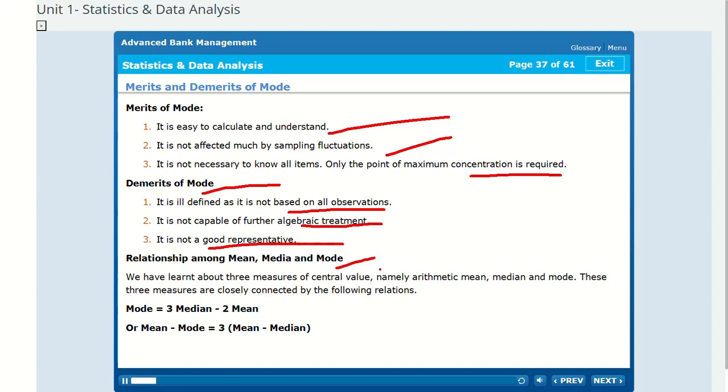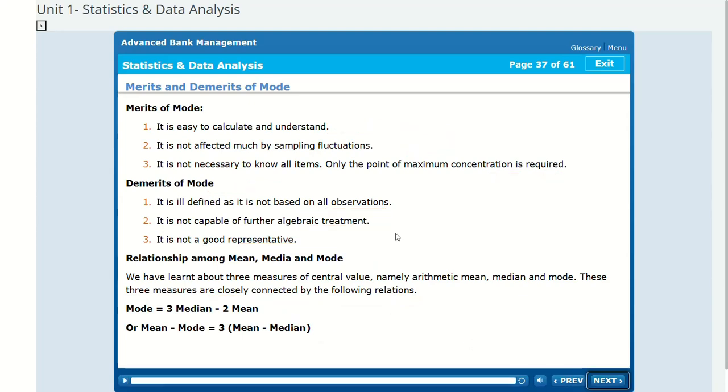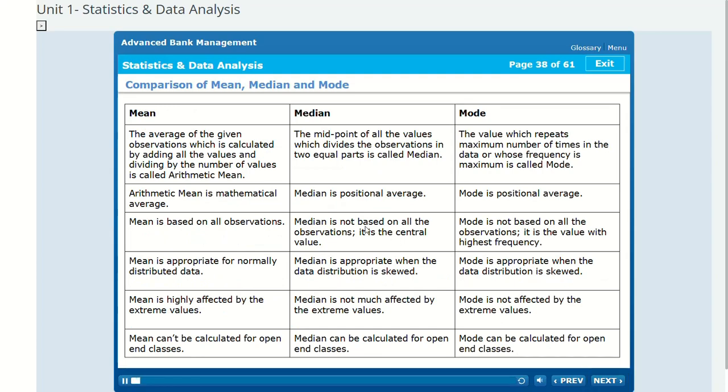Relationship among mean, median and mode. We have learned about three measures of central value, namely arithmetic mean, median and mode. These three measures are closely connected by the following relations. Mode equals 3 median minus 2 mean, or mean minus mode equals 3 times mean minus median. Comparison of mean, median and mode.